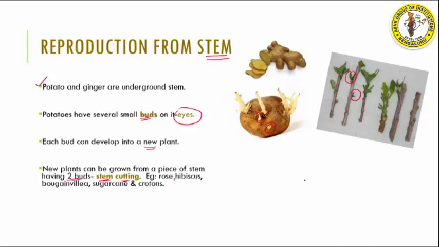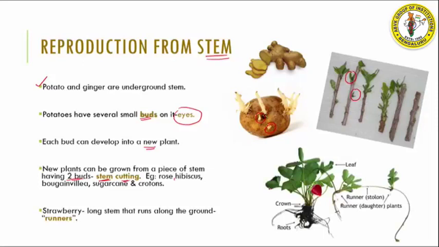Now, another very interesting way in which plants reproduce from stem is the example of strawberries. If you see strawberries, they have long stems that run along the ground. If you see, this is actually a stem. This is another stem. This is another stem. So they have long stems that run along the ground, and each of these stems gives rise to a small plant.